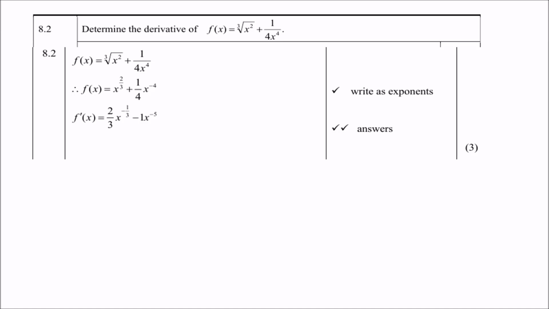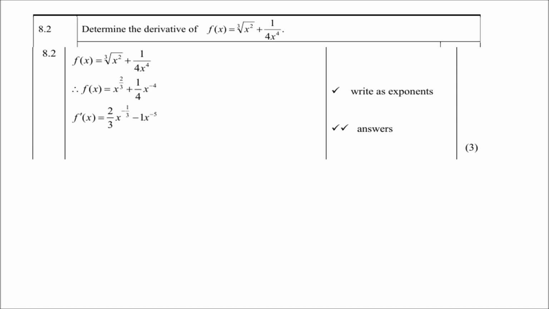And now only can you say f prime x. Right, then of course you know the rules now. 2/3 times the 1 in front of x, and then subtract 1 from 2/3. The same with the next one, negative 4 times a quarter, and subtract 1 from negative 4. And the answer will be 2/3 x to the power negative 1/3 minus x to the power negative 5. There's no need to show the 1. You can leave it out.